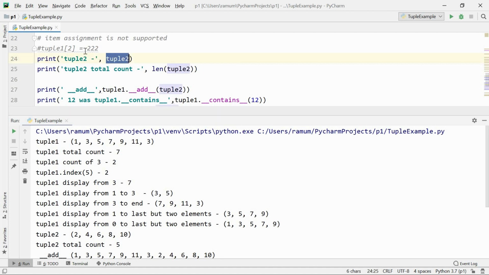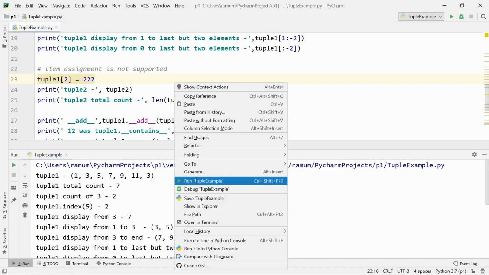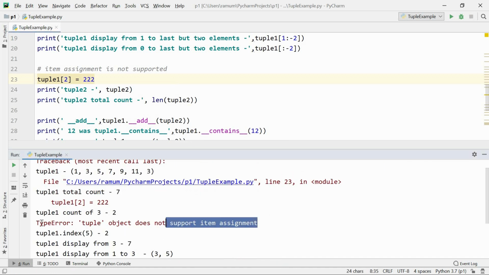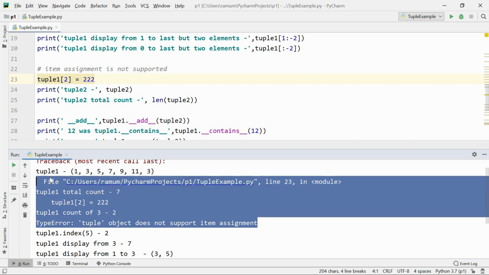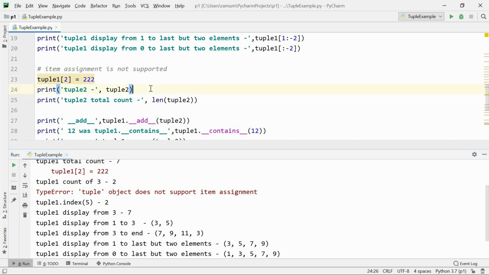So this tuple 2 I have taken. What I would like to show you is assignment. Tuple 1 of 2, I'm just adding to it. But it won't support it, and I would like to show you that. See, the error says object does not support item assignment. So this is the thing that it was not supporting.